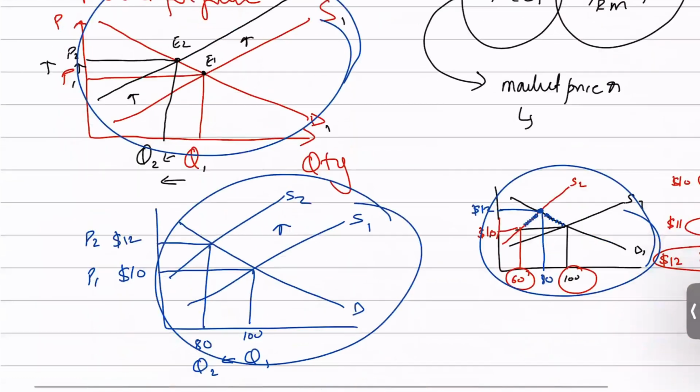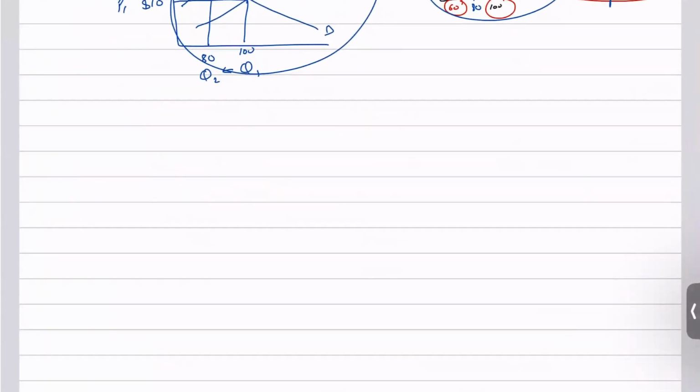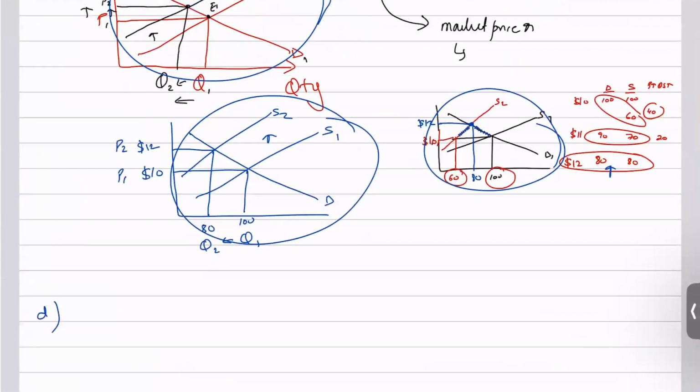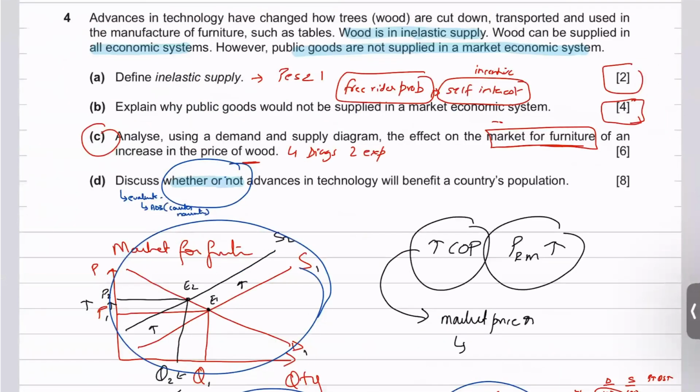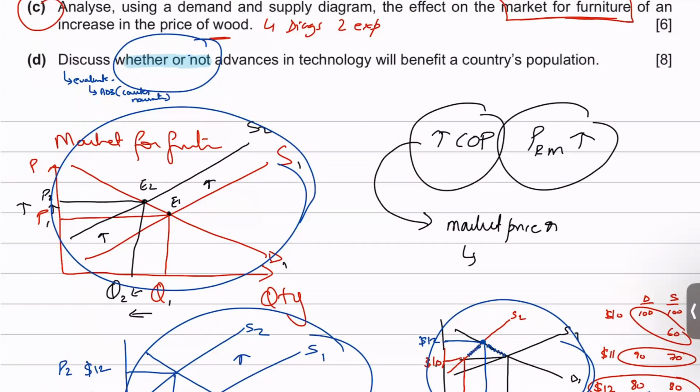So moving forward, part D says, how are we supposed to start off this answer? You can start off this answer by saying that in recent years, or in the recent decade, technological advancement has proved to be highly beneficial for students, consumers, firms, for a lot of reasons, while we've also witnessed some serious problems associated with technology, which will be discussed later on in this answer. You can start off this answer like this, right?